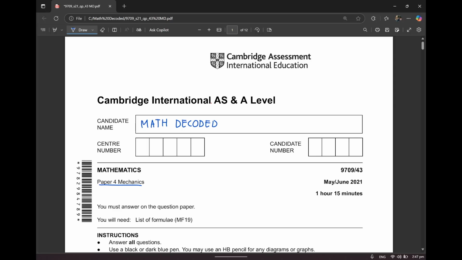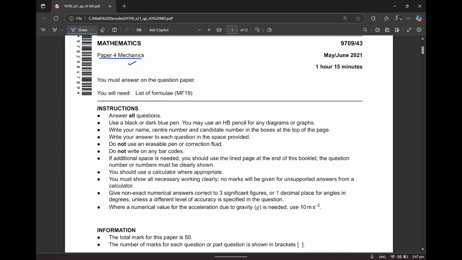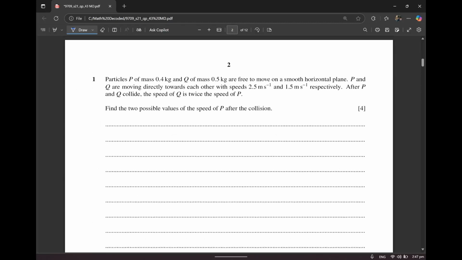Today I'm solving 9709 May June 2021 paper 4-3, which is basically your mechanics paper. So let's get started off with question number 1.